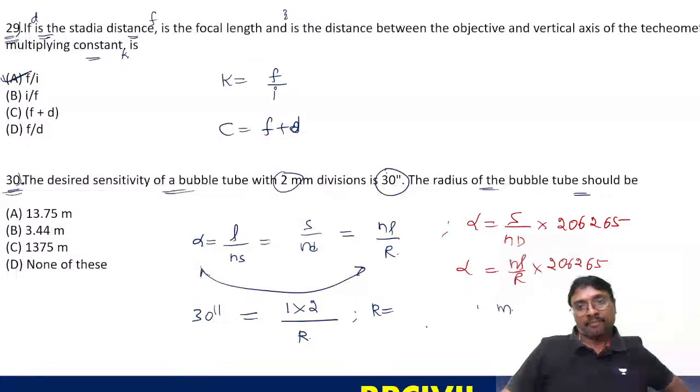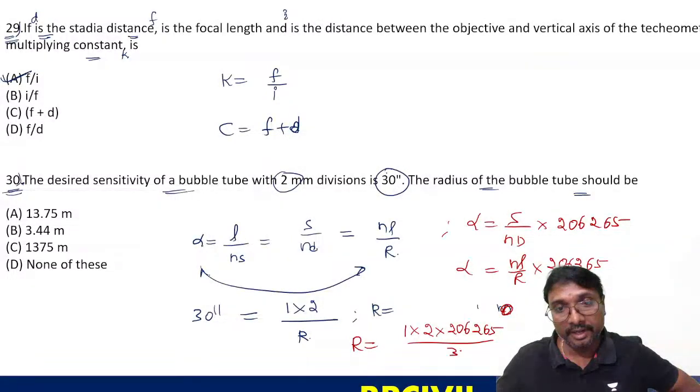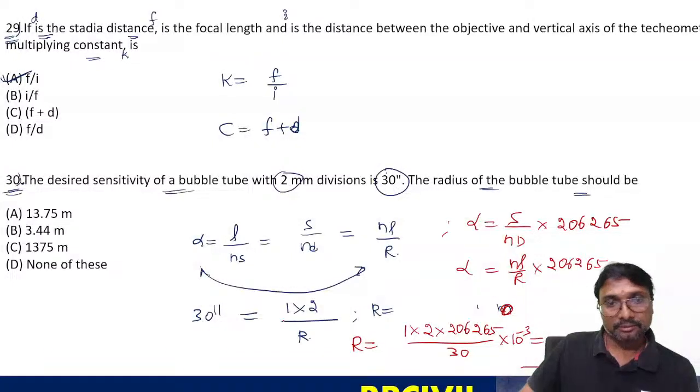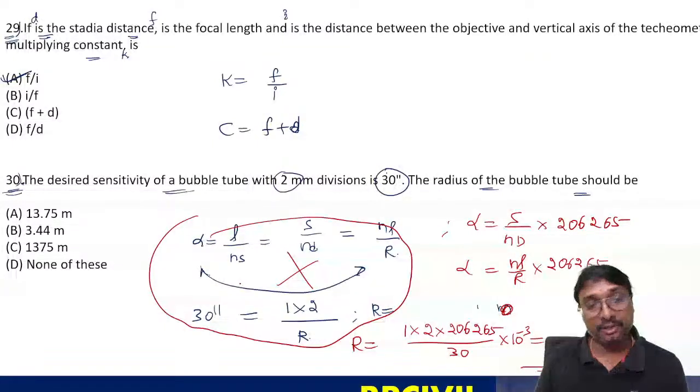So when you multiply with that, R will be equal to how much? N is 1 division, L is 2 millimeter, into 206265, divided by this 30. This will be in millimeters. If you multiply with 10 power minus 3, you will be getting it in meters. So how many meters do you finally get? You have to be careful.